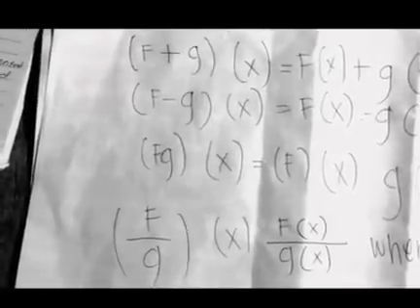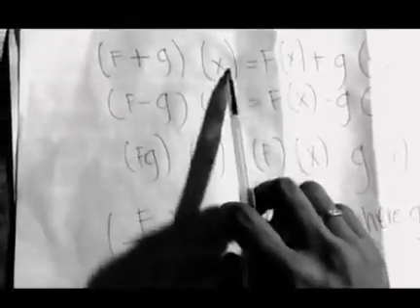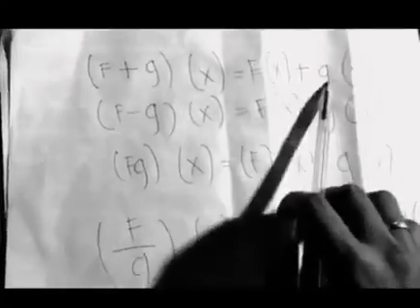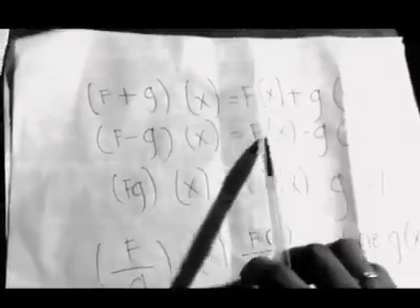Now, for this video, we are going to have a basic introduction on operations of functions, and we're going to find its domain, and these are the fundamental operations that you need to know. f plus g of x equals f of x plus g of x. f minus g of x equals f of x minus g of x. f times g of x equals f of x multiplied by g of x. f over g of x equals f of x over g of x, where g of x cannot be 0.